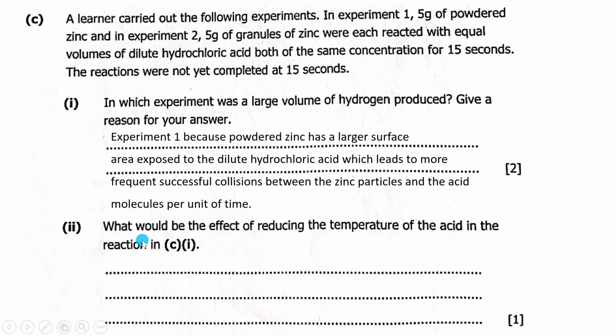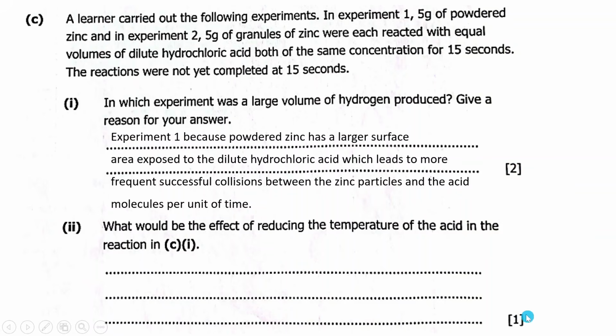Then 2, what would be the effect of reducing the temperature of the acid in the reaction? This is why I say these guys, they don't reason properly. This question, they asked and gave 2 marks, they gave the space 2 lines.